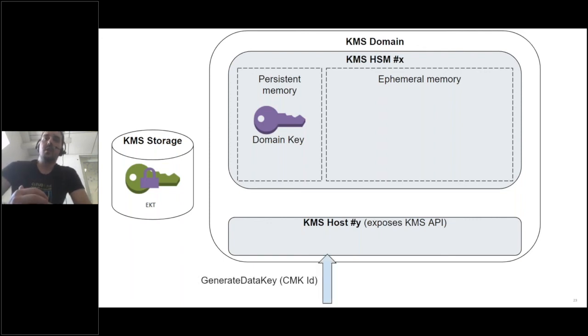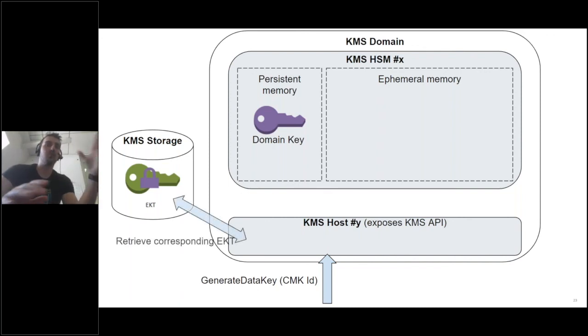And right now, you are making the call generate data key, and you put as a parameter your CMK ID. The host will take the CMK ID and map it to an encrypted key token in the storage to retrieve it.